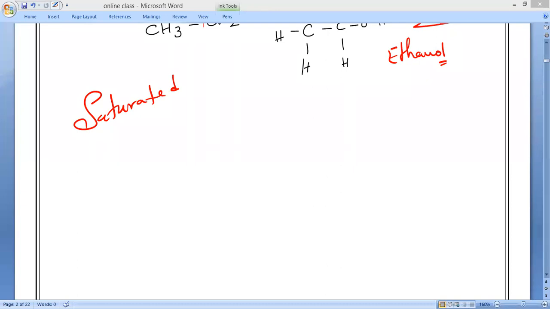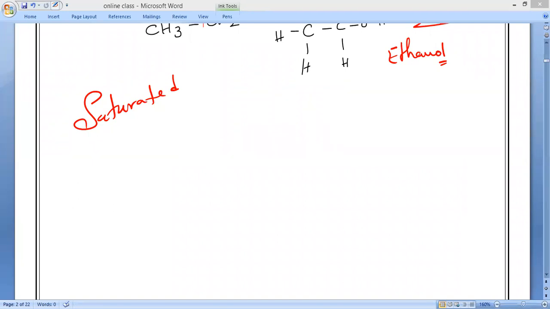Next one. Unsaturated hydrocarbons. Who are the unsaturated hydrocarbons? Alkenes or alkynes? Alkynes. They will burn with a sooty flame. Unsaturated hydrocarbons give a sooty flame with a yellow color.